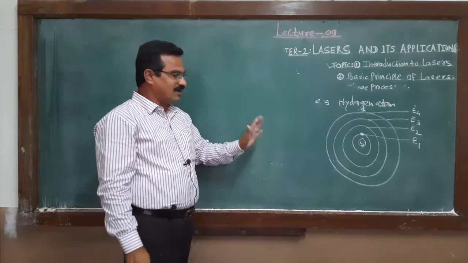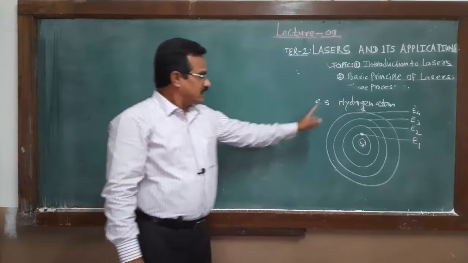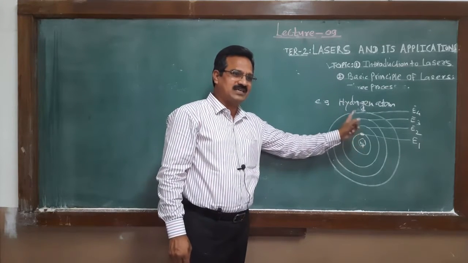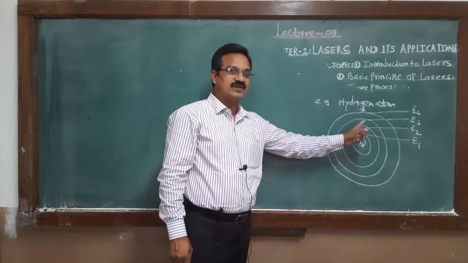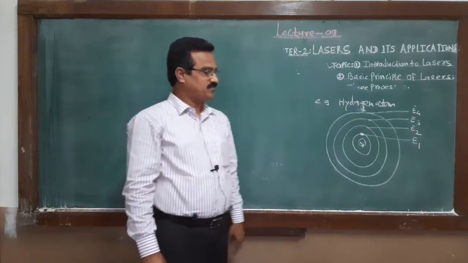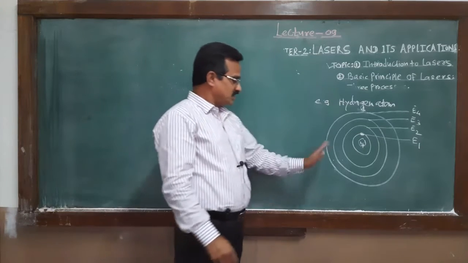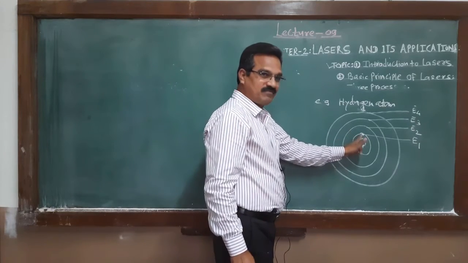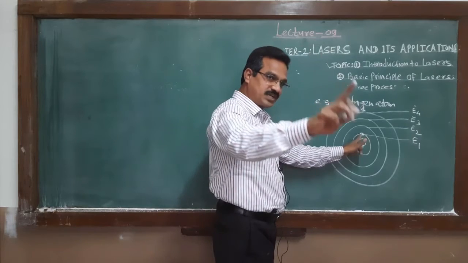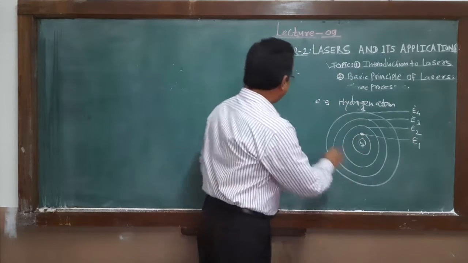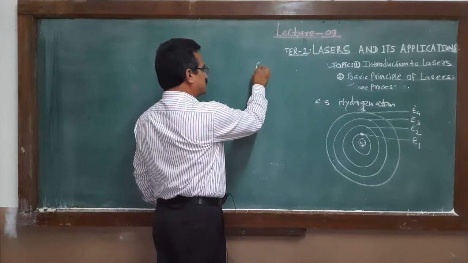In the hydrogen atom, a single electron is revolving around the nucleus. When that electron is in the first state or first orbit, at that time we call it the ground state.